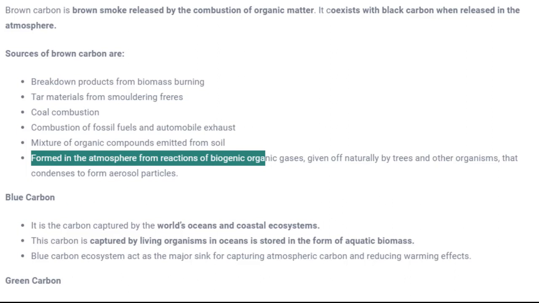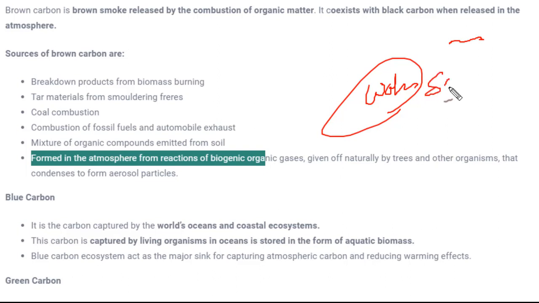Blue carbon. Now what is blue on the atmosphere or the earth's surface? So water is blue in color. Actually it tends to look blue because our sky is blue. We are not going into those concepts; we'll learn them in science and tech when we study those chapters. But here we know water is blue in color. Actually it is not blue, but it tends to look blue. So the carbon released from water bodies would be called blue carbon.